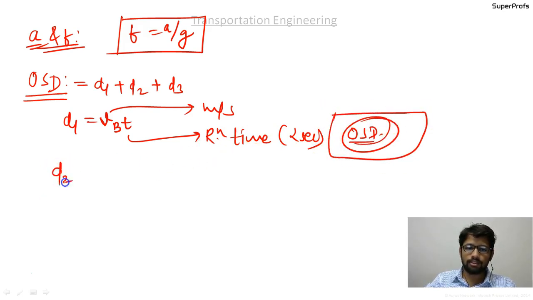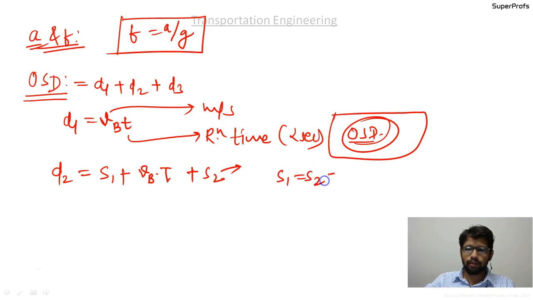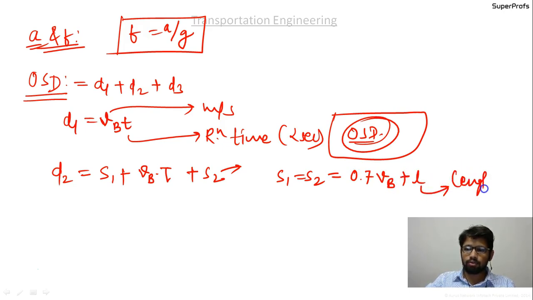Next is d2. d2 is given as s1 plus small vb into capital T plus s2, where s1 and s2, if not given in the question, should be taken as 0.7 into small vb plus L, where L is length of rigid wheelbase.